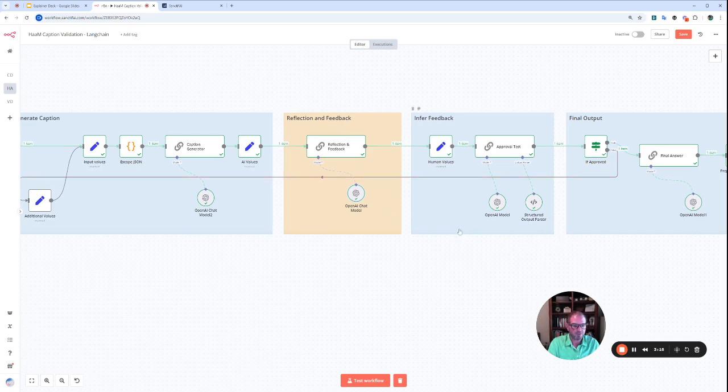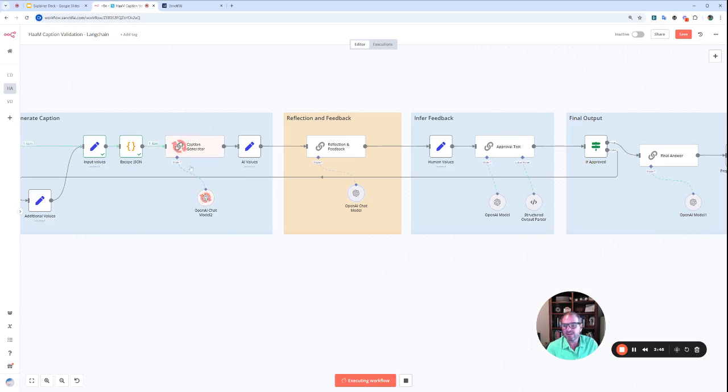We all know in agentic workflows, being able to reflect on the work of a previous agent is a bit of a hack to be able to give fuller context to the question that you're starting with. And that then is reviewed by another inference bot that can determine whether or not that was a positive reflection feedback, or if it needs to be sent back. And if it's sent back, then the loop begins, and the content generation, the reflection happens any number of times until everyone is happy with what's going on.